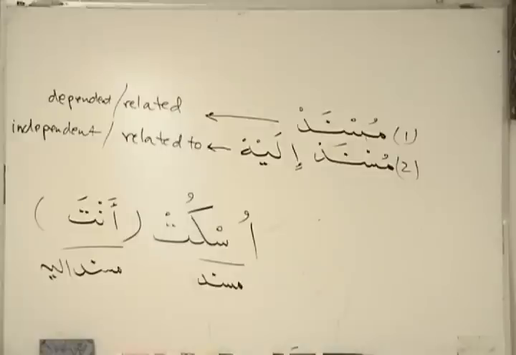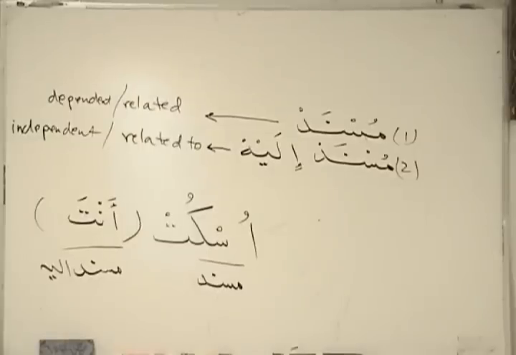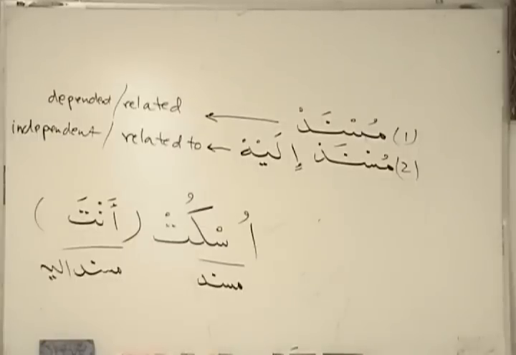Is this clear? Did everyone get this far? You get it, Wasim? Got it. Musnad and musnad ilayh. So given a sentence, you should be able to distinguish between musnad and musnad ilayh, just by thinking about the one that's being related and the one that's related to. So related and related to are two different things.